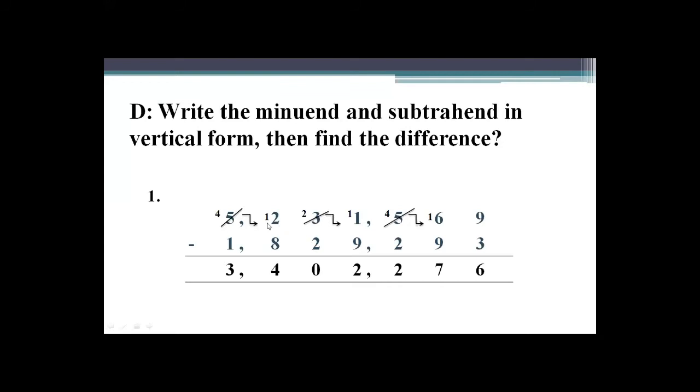Here you see 2 is smaller than 8, means minuend 2 is smaller than subtrahend 8. So what you do here, you will take borrow from another digit, that is 5 at the place of million. So you take borrow from 5, it will become 4 and it will become 12. So 12 minus 8 is 4, and 4 minus 1 is 3. So your difference is 3,402,279.